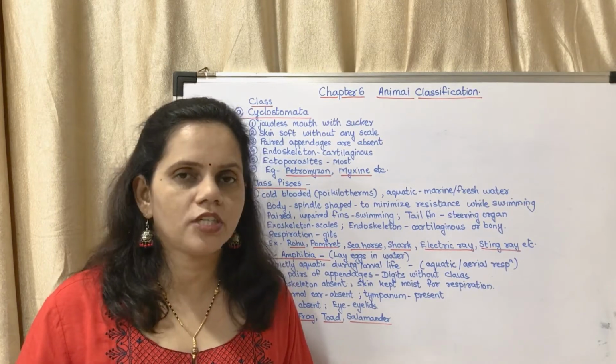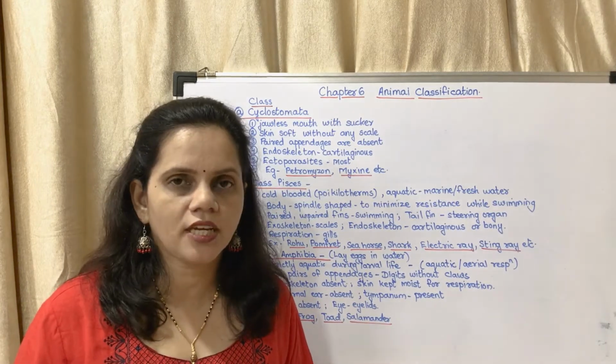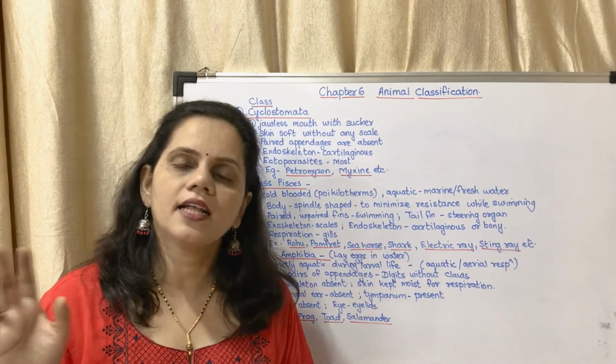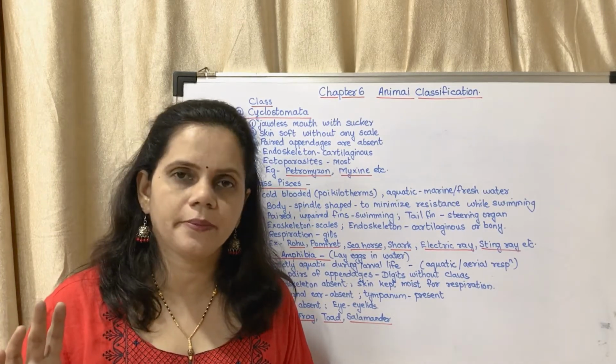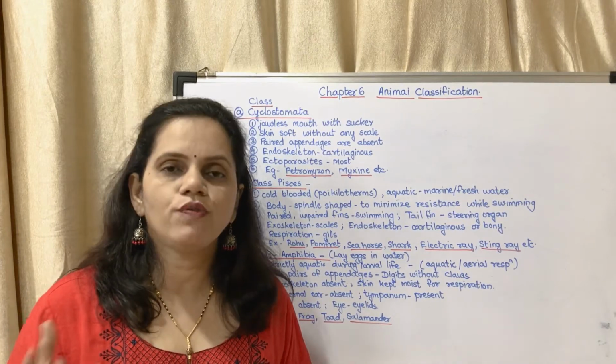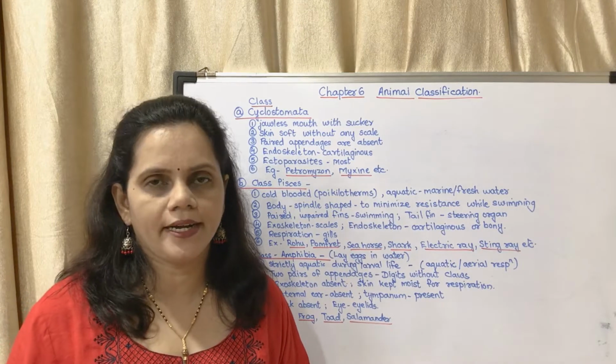Our normal body temperature remains the same. If we are having any infection or any type of disorder, our body temperature changes. Otherwise, our body temperature always remains the same. That is said to be warm-blooded. So we are warm-blooded. These organisms are cold-blooded.